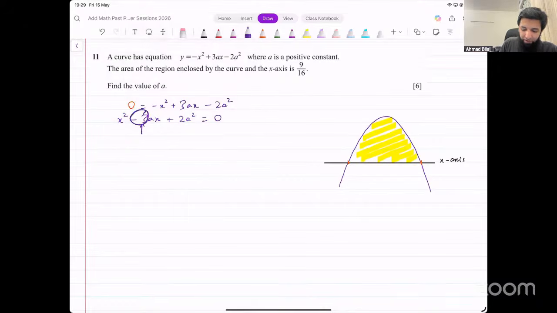Think of negative 3 here, think of 2 here. So multiplication should give you 2 and then addition should give you negative 3. What you can do is you can use minus 2 and minus 1 and you can break it like this. You can say x squared minus 2, minus 1 and then plus 2a squared. Now multiplication needs to give you a squared. So there will be ax with this term and ax with this term.